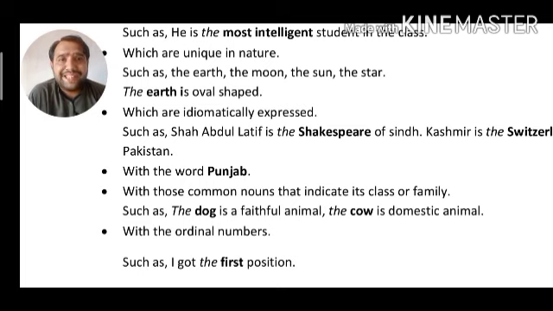Suppose we say the cow is a domestic animal, the horse is a noble animal. Even though horse is a common noun, here we have added the definite article with it. Why? Because here horse points to its family, its class. That's why such common nouns, when they represent their class or family, the is required.